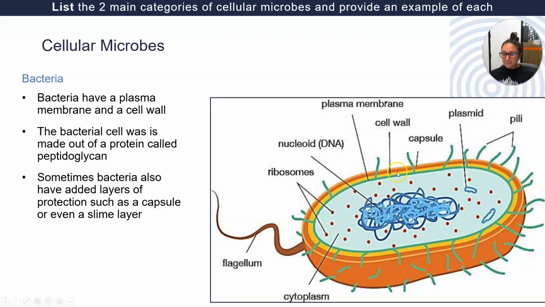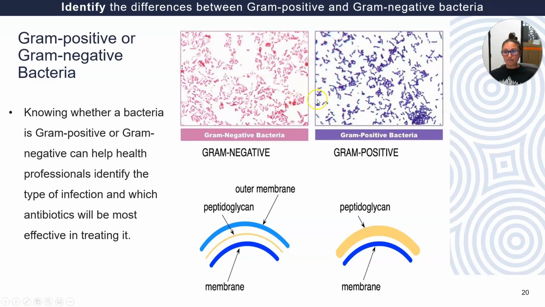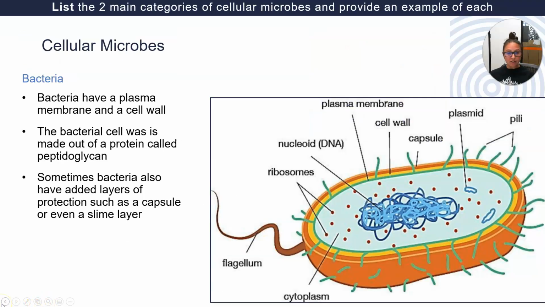Now, the bacterial cell wall is very, very important for healthcare, okay? Because there are certain antibiotics that we need to use in order to kill bacteria that have a certain kind of cell wall. Okay, so let's start from the beginning. What is a cell wall?